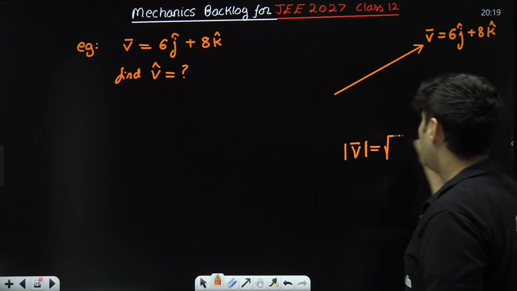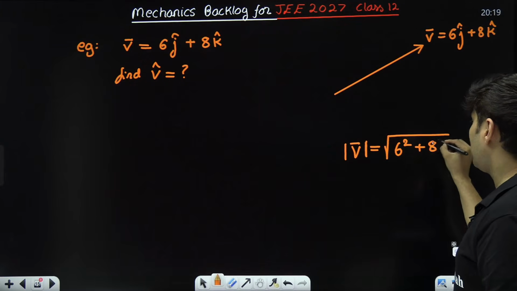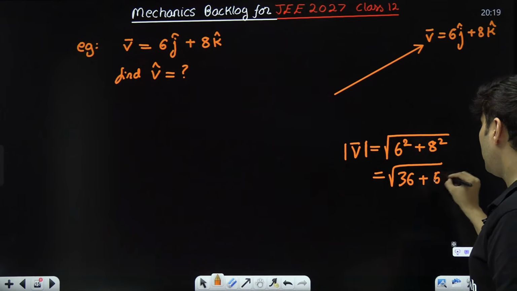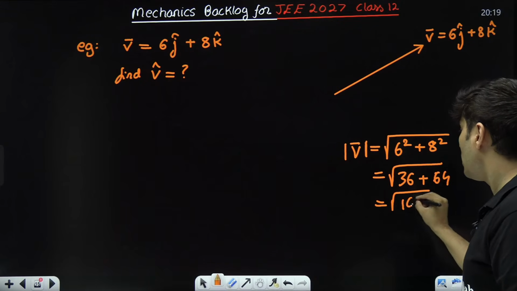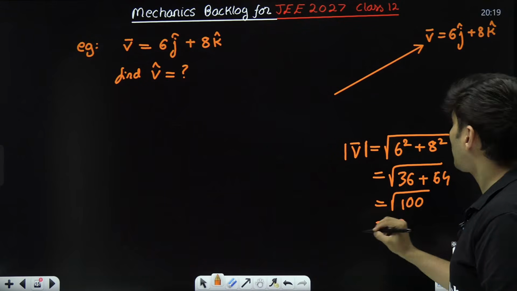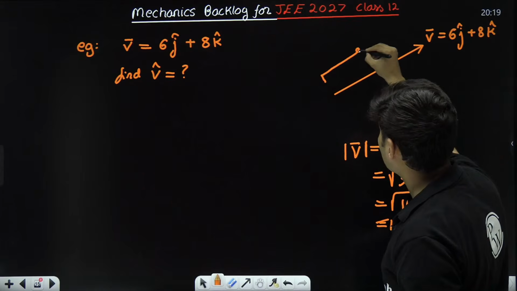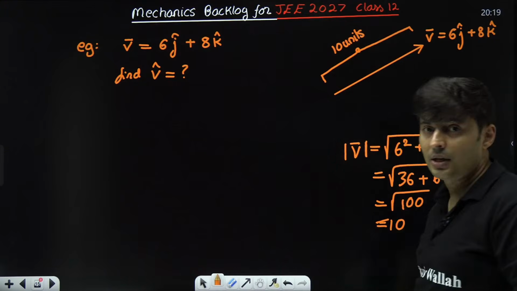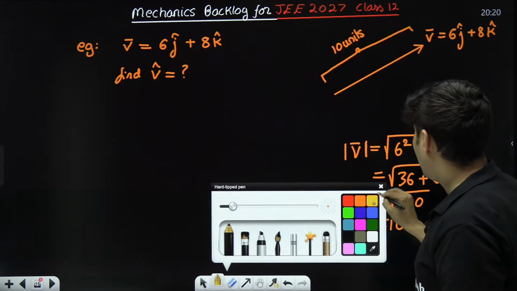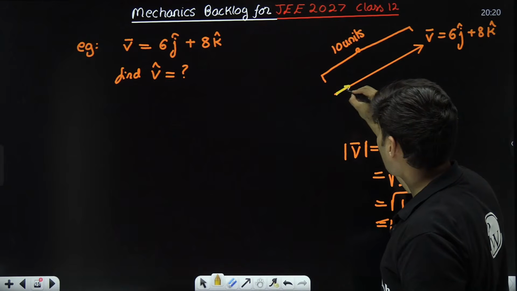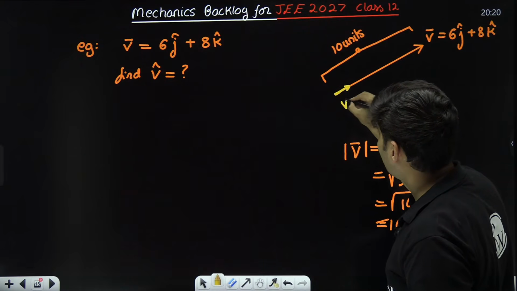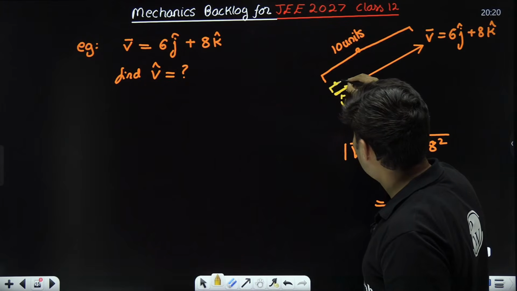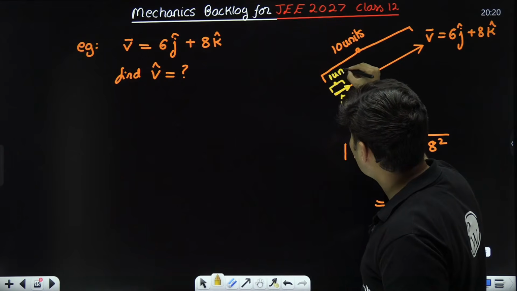V bar mod will be root of 6 square plus 8 square. Now 6 square is 36, 8 square is 64, 36 plus 64 is 100, root of 100 is basically 10. That means this entire thing is 10 units. Out of that, I just want a unit, which is v hat. I know this much is 1 unit.